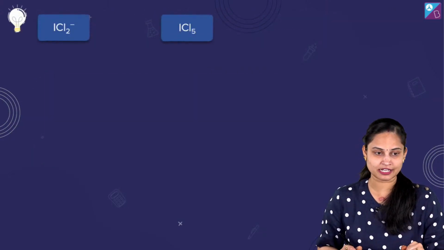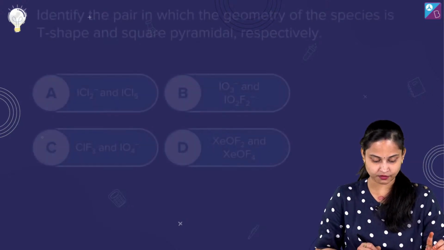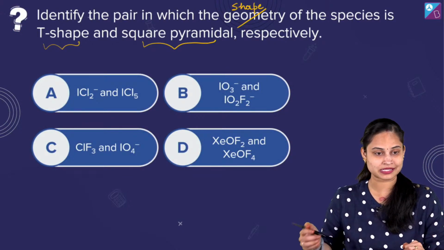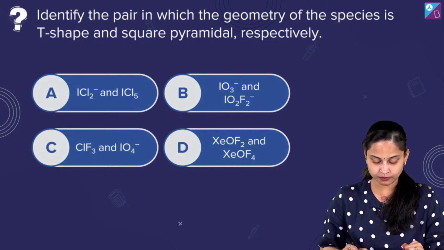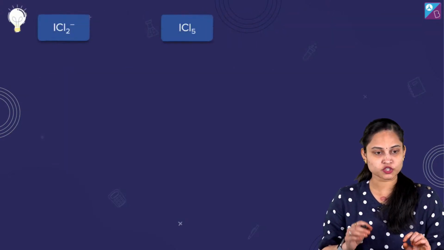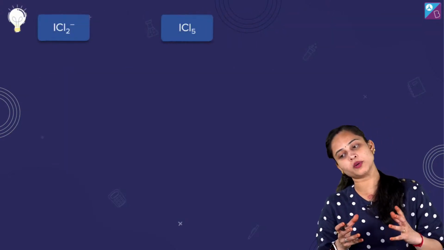Well, if I just talk about ICl2 negative and ICl5, so Abir is saying and Radheshamji is saying that it's option number C, ma'am, the right answer. Okay, moving ahead, we'll be discussing each and every part over here. So all of you are marking option number C the right answer, but Sampath Kumar says it's option number D.